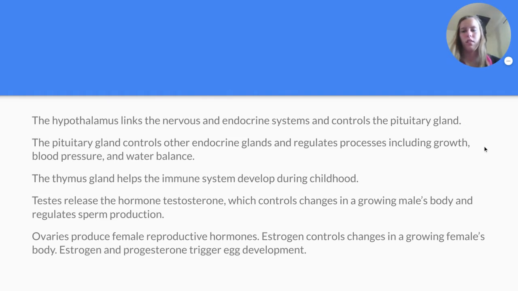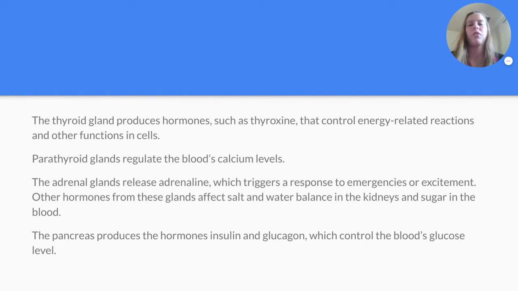So the thyroid gland produces hormones such as thyroxine that control energy-related reactions and other functions in cells. Parathyroid glands regulate the blood's calcium levels. The adrenal glands release adrenaline, which triggers a response to emergencies or excitement. Maybe you've heard of the fight or flight response. That's similar to adrenaline. Your body can help you fight because of the adrenaline.